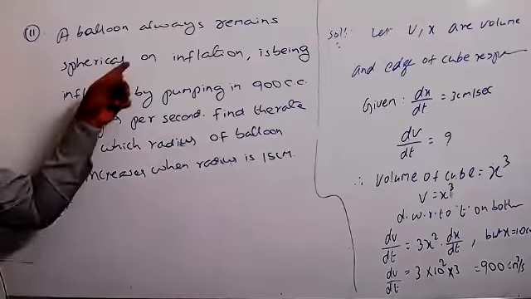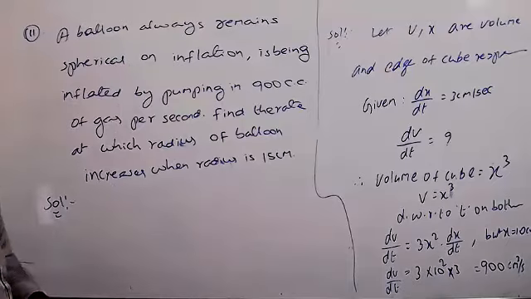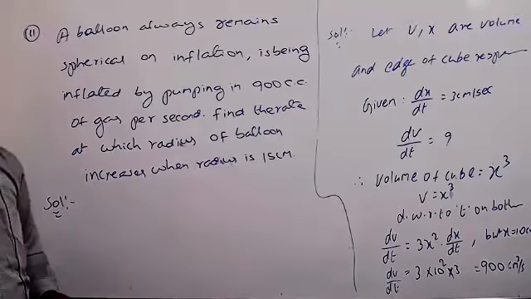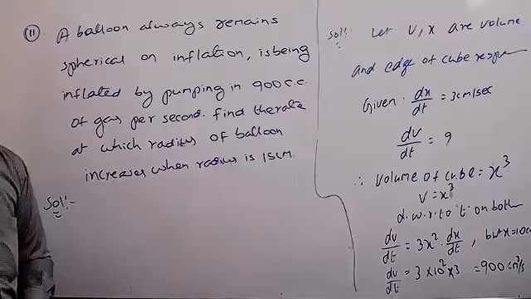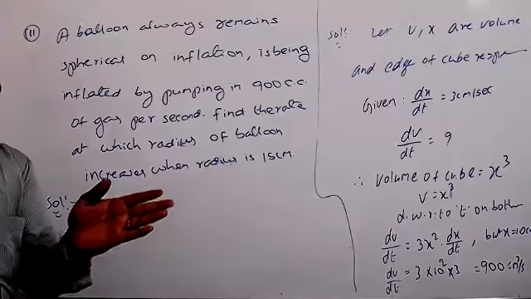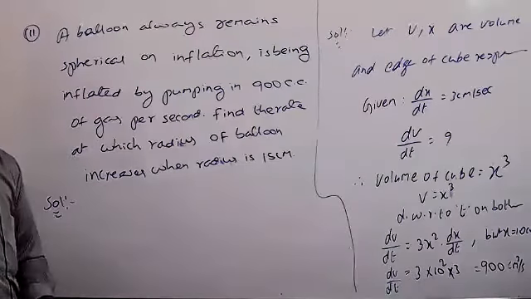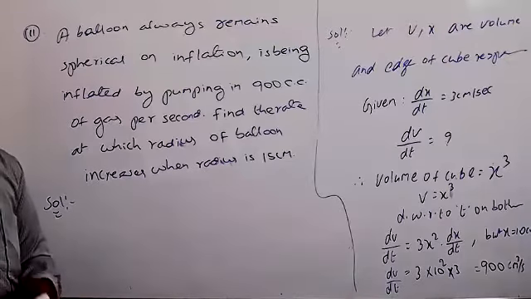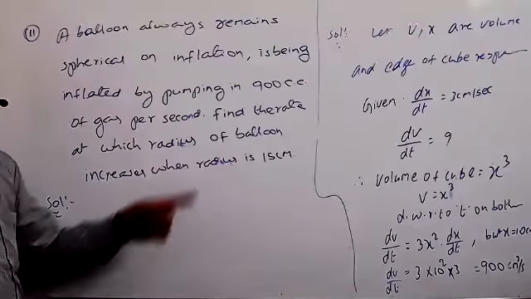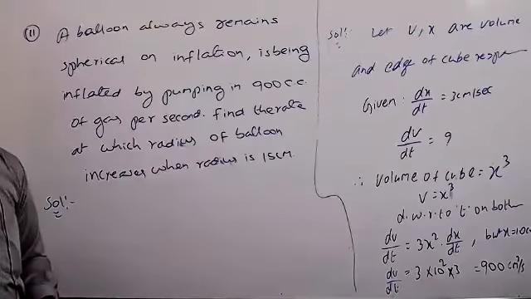But what is the shape of this balloon? Sphere. What is the volume of a sphere formula? 4 by 3 pi r cubed. So we take the volume of the sphere as 4 by 3 pi r cubed, differentiate with respect to time on both sides, and we will get dv by dt. Then substitute 900 for dv by dt, and at last you can easily find dr by dt.